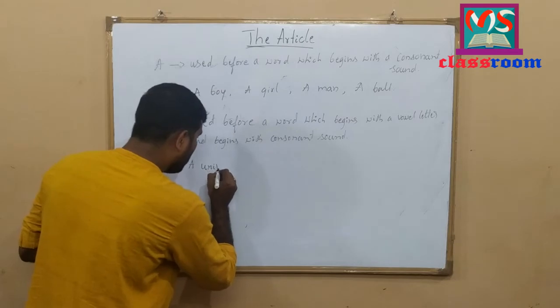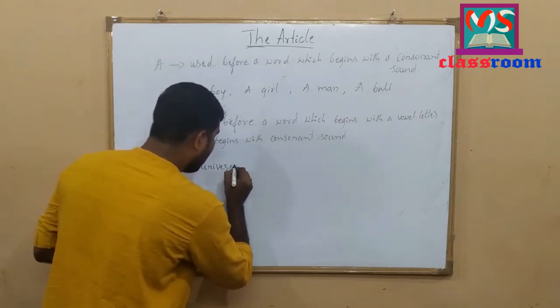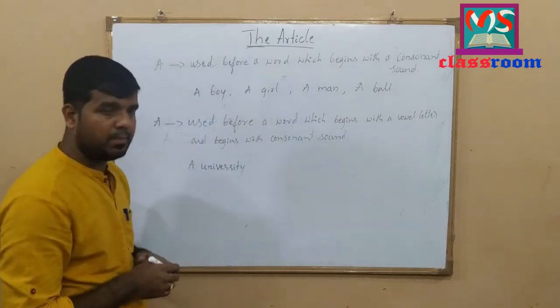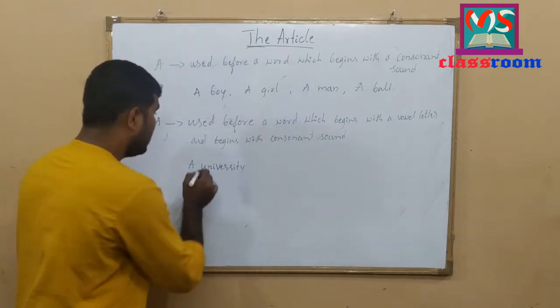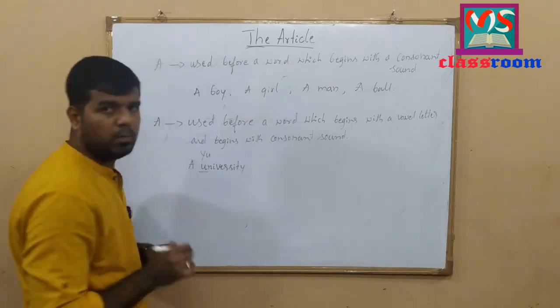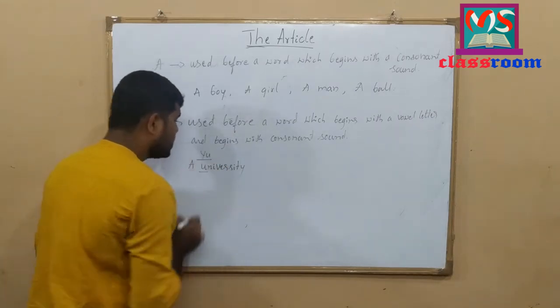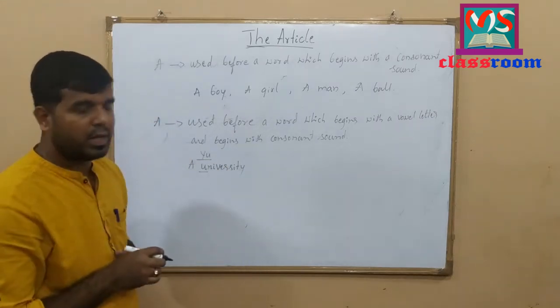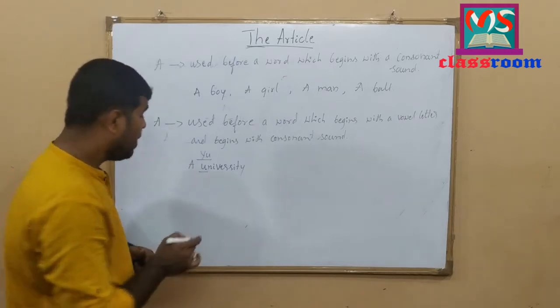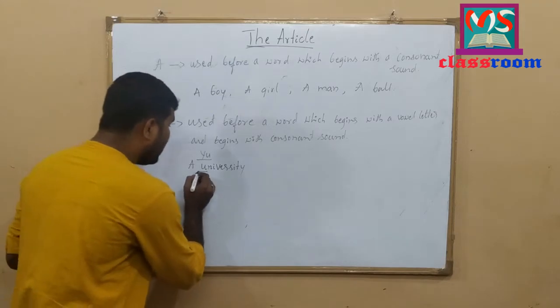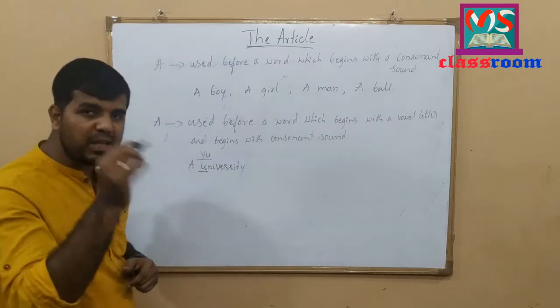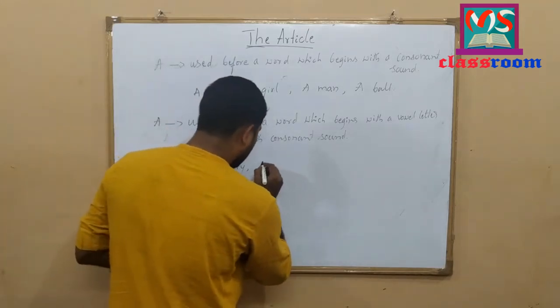A university. A university. Here U is a vowel letter, but it produces the sound U. Here the sound U is not a vowel sound. It is a consonant sound. But here in university, the word begins with the vowel letter U. Let me write one more example.